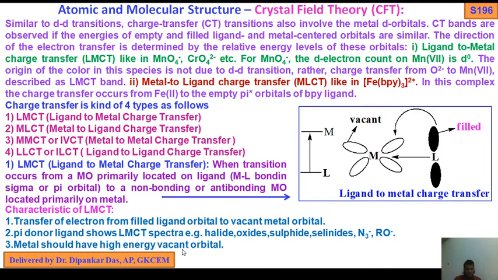Metals should have high energy vacant orbitals. Transfer of electron from a filled ligand orbital to a vacant metal orbital. Pi donor ligands show LMCT spectra: halides, oxides, sulfides, selenides, azides, and alkoxides. Metals should have high energy vacant orbitals. Okay, next, move on.